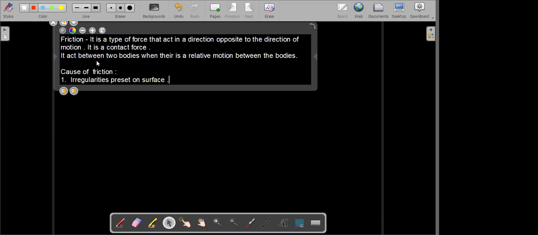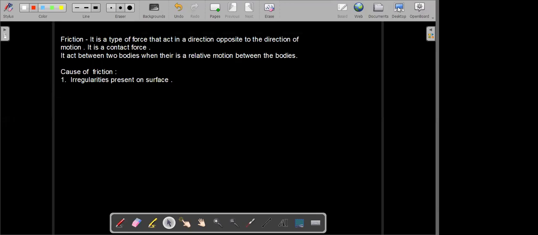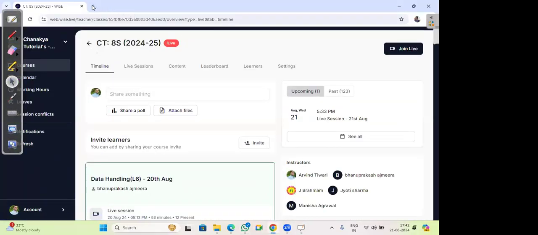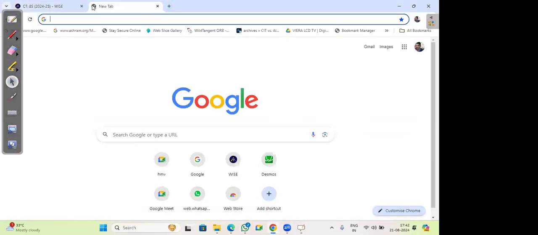Okay, so as we know, a blade is very sharp and smooth, right? Yes, sir. It's streamlined, sir. Okay, so today I'll show you. Let us try to find a picture of a blade, or we will see a microscopic view of a blade. We'll try to see the microscopic view of different surfaces, and we'll see that almost all the surfaces